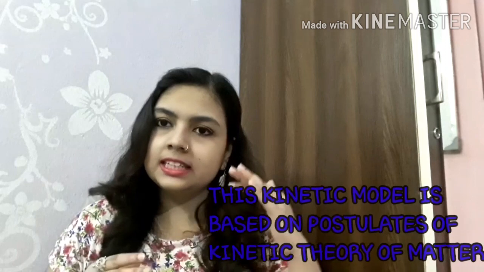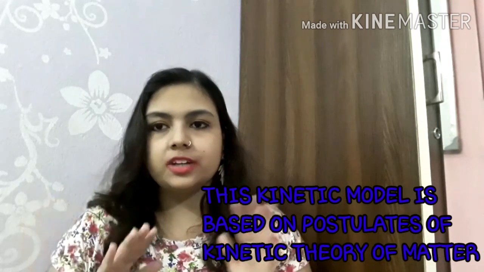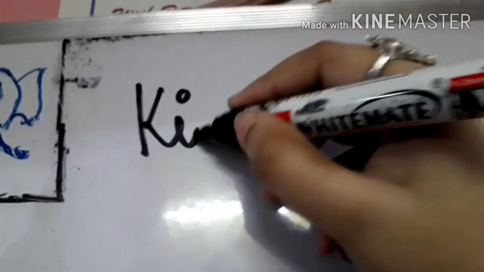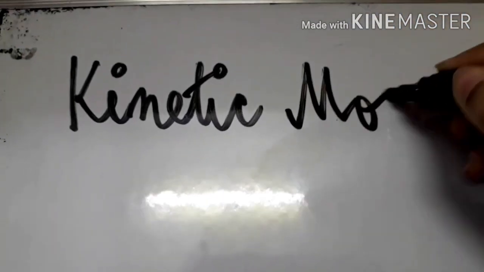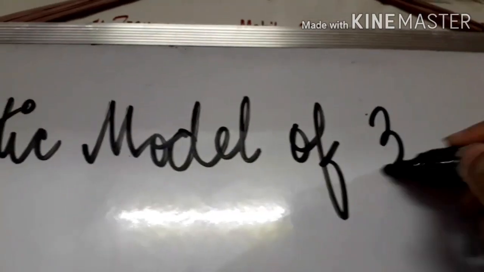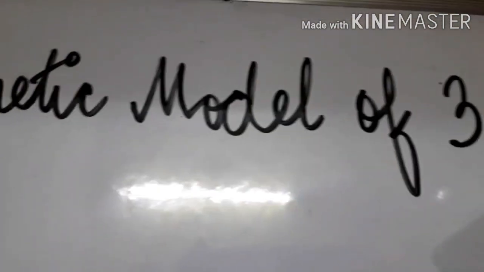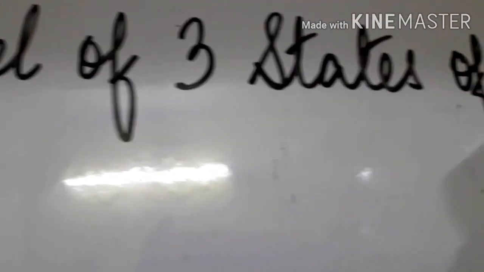Now the third topic is about kinetic model of three states of matter, that is solid, liquid and gas. This kinetic model is explained on the basis of postulates of the kinetic theory of matter, so let's know about them. Now we are going to study about kinetic model of three states of matter. The three states of matter we know are solids, liquid and gas.